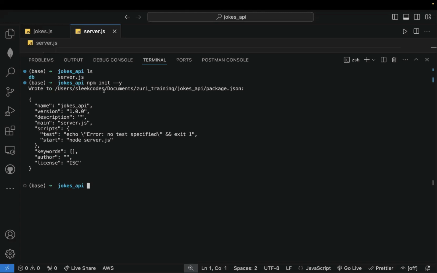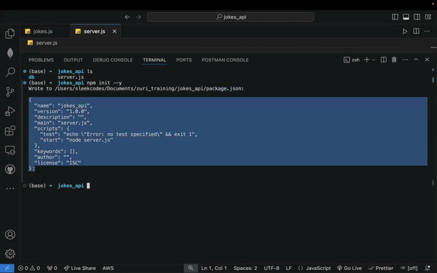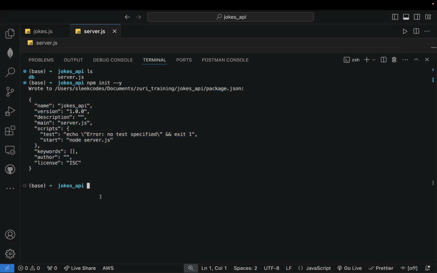Okay. So once I do that, you see that command wrote to a file called package.json, and this is the content that was written into it. If we do ls again, you see that we now have our package.json file. So now let's go into the package.json file.